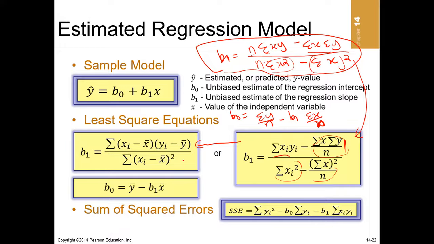Here, what I want you to know is that if we have a set of x figures and a set of y figures, there are a lot of figures for x and y. How are we able to deduce a single regression equation for all these sets of figures? The answer is simple: the regression equation is estimated using the average of all the x and the average of all the y.